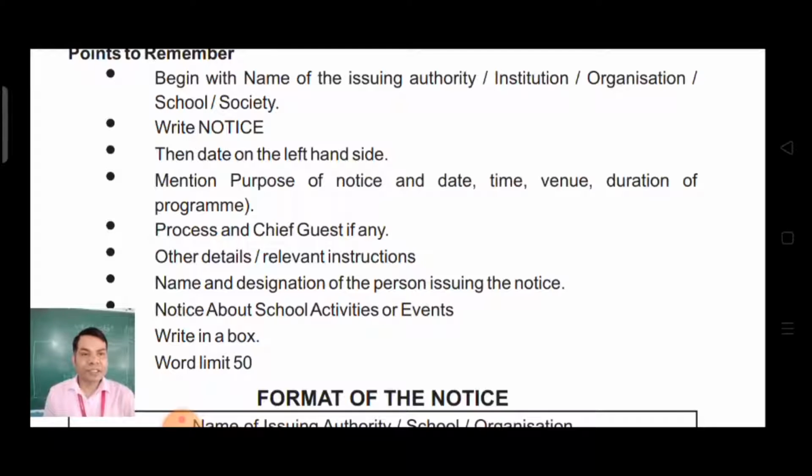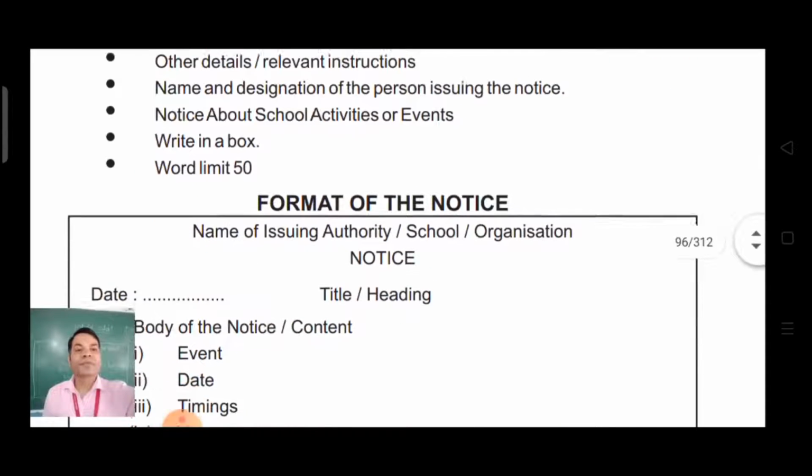Mention the purpose of the notice and the date, time, venue, duration of the program, etc., the presenter and chief guest if any, other details, and relevant instructions. Then the name and designation of the person issuing the notice. A notice about school activities or events should be written in a box and the word limit is 50.